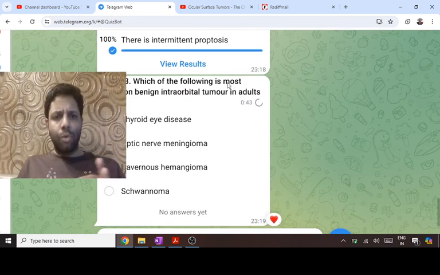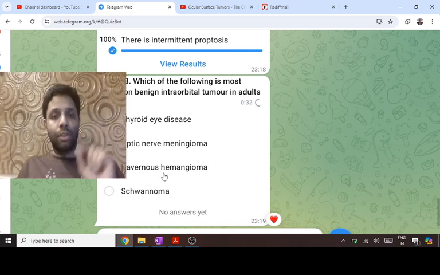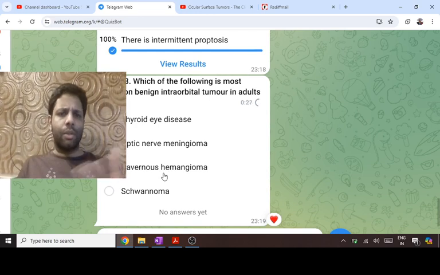Now, straight away question: most common benign intraorbital tumor in adults. If it is a child, then the answer is dermoid cyst. If it is an adult, it is cavernous hemangioma, most common in females. It is a retrobulbar tumor pushing the eyeball out, that is axial proptosis, and it's a benign tumor, so total resection is done.